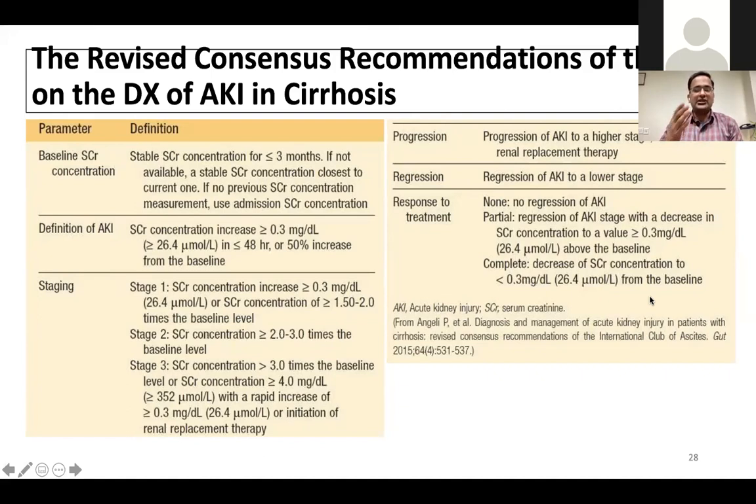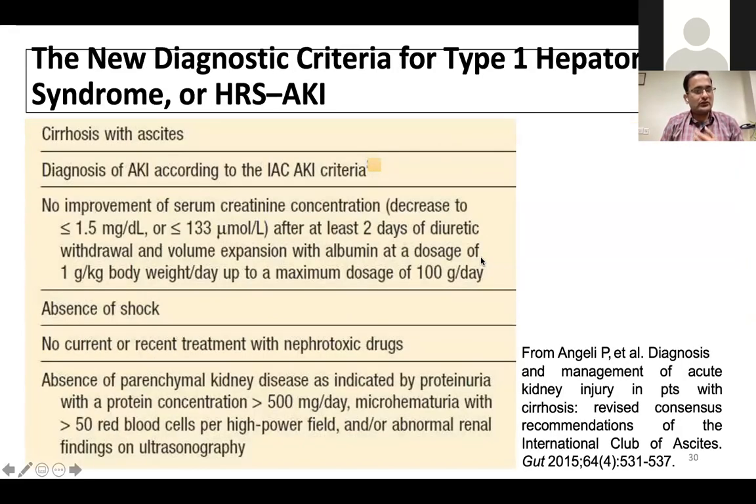Like if baseline was 0.6, even if it reaches 0.9, it is a complete response. And no regression, no reduction in creatinine with treatment on AKI is no improvement, no response. In between is partial response. So this is also important.